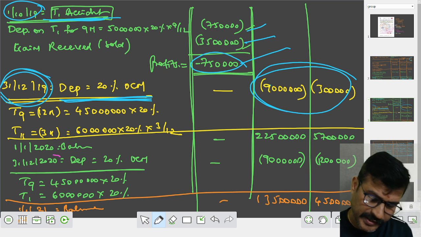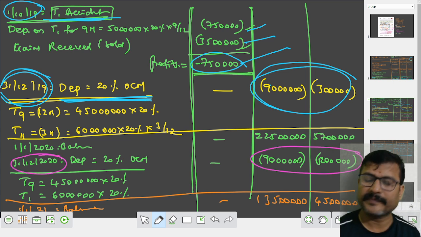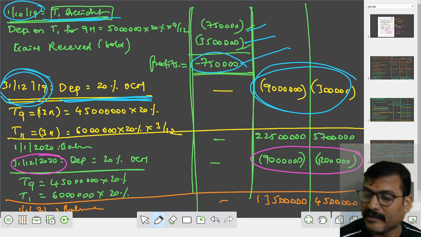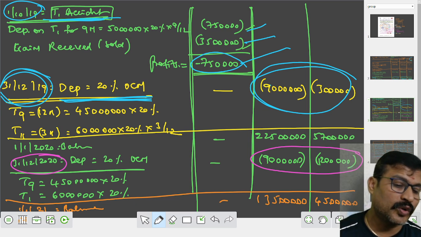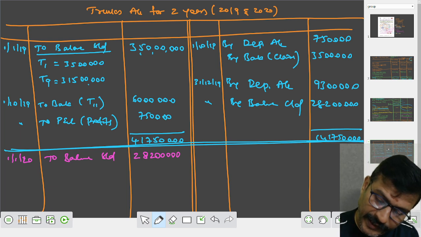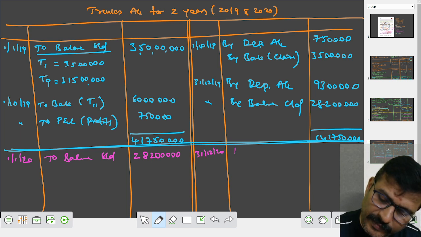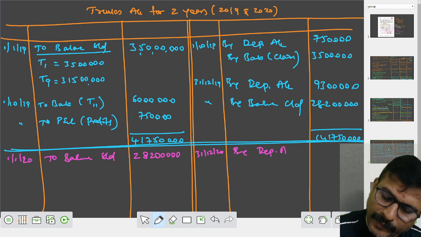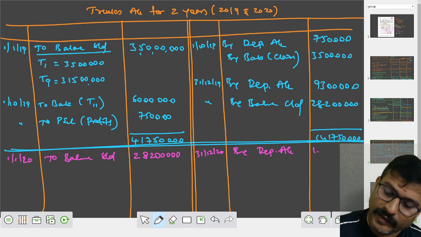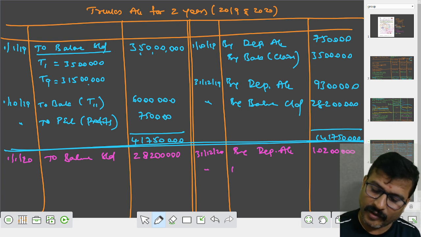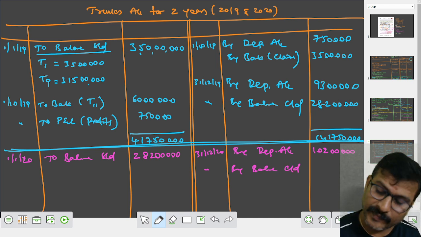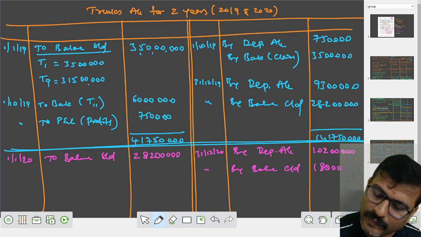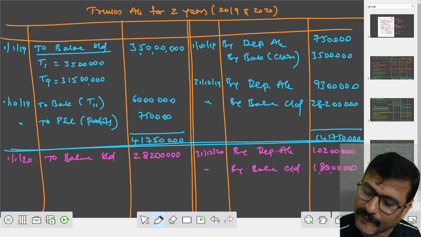In the last year, on December 2020, depreciation is what? 90 lakhs on 9 trucks, 12 lakhs on 11th truck. It comes to rupees 1 crore 2 lakhs. Am I right? On what date? 31st December 20, by depreciation account 1 crore 2 lakhs. Dot for the dates. By balance carried on. Subtract it. It comes to 1 crore 80 lakhs.